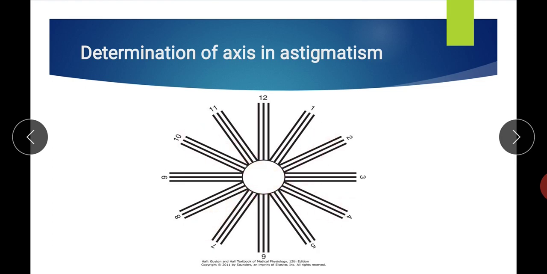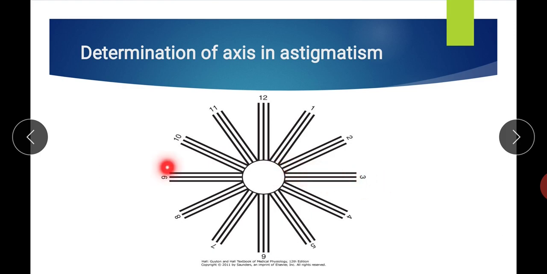So the person is asked to see this image, and first the person is given different spherical lenses. The person has to view through different spherical lenses. During that, the person may see some bars very clearly.